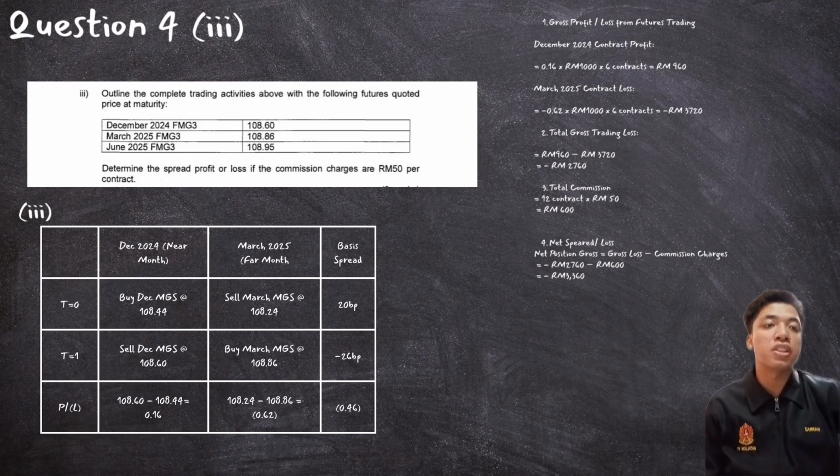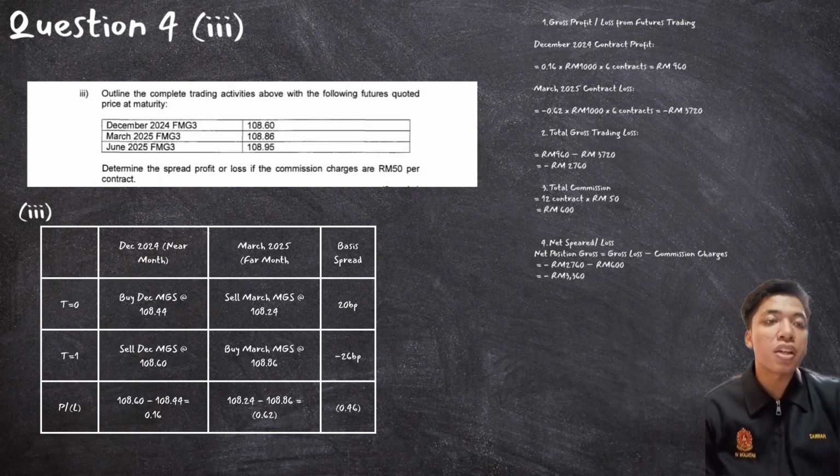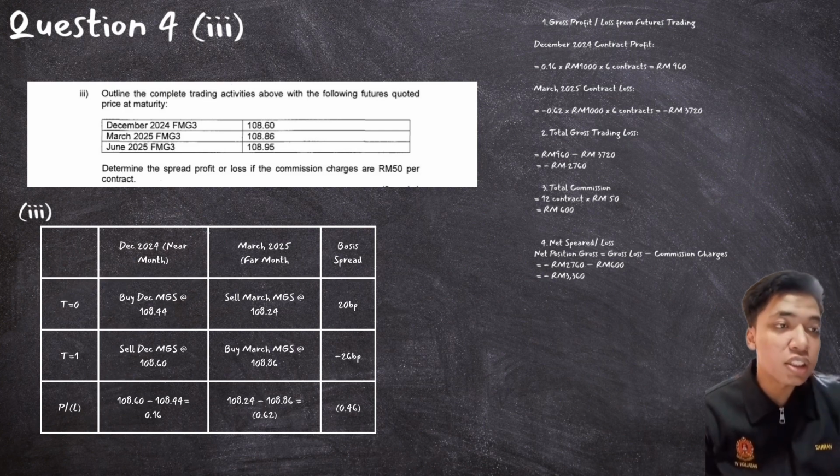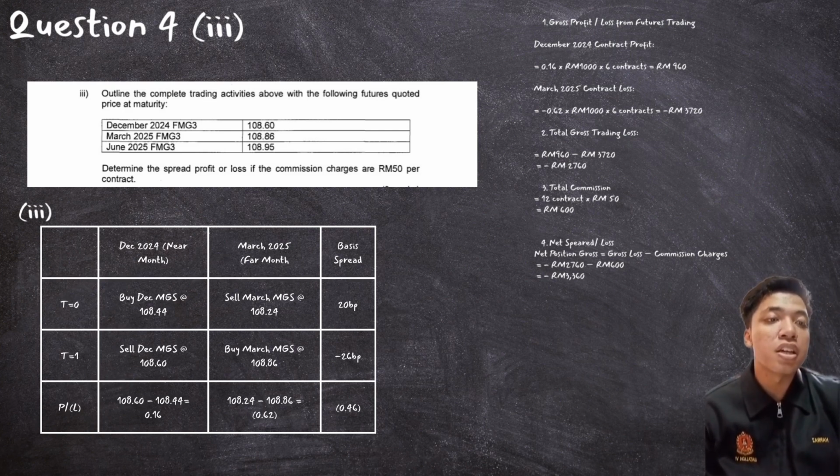For the total commission, 12 contracts times 50 ringgit, and we get 600. Net spread profit or loss, the net position: the formula is gross loss minus commission charge. So negative 2760 minus 600, and we get negative 3360.